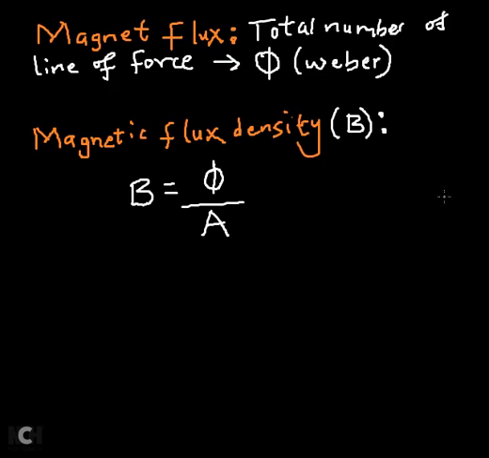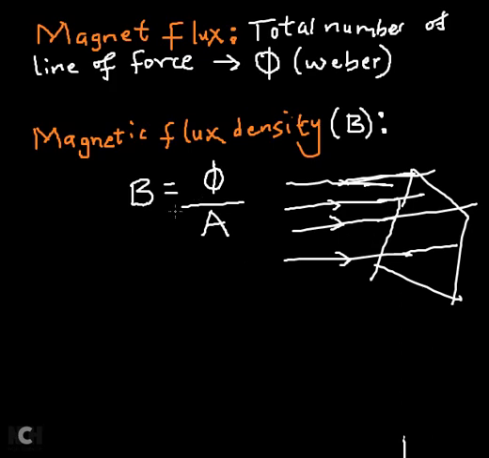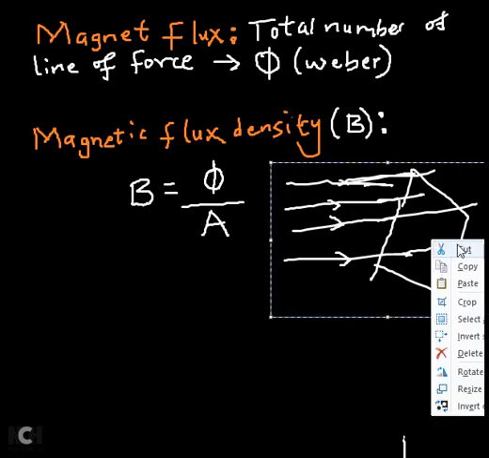Now, if I have the total number of field lines, which of course is the magnetic flux, passing a particular perpendicular area, and I'm asked to evaluate the flux density, all I need to do is divide the magnetic flux by the area through which it is passing. So magnetic flux density is given as magnetic flux divided by the area.